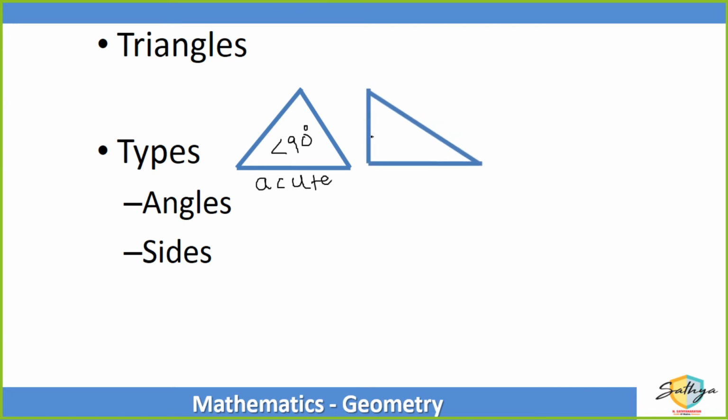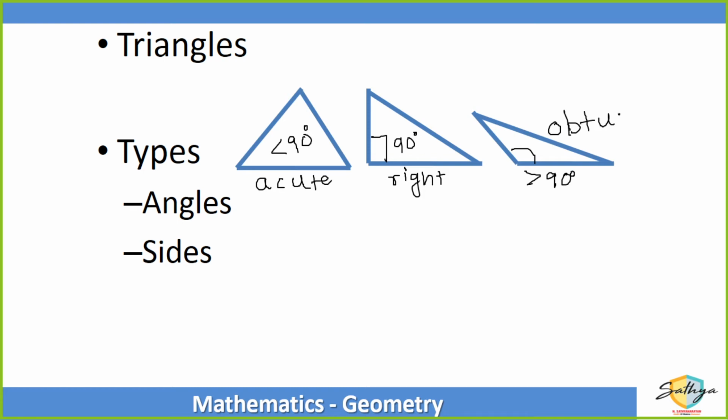If exactly one of the angles is equal to 90 degrees, then this is known as a right angle triangle. And if exactly one of the angles is greater than 90 degrees, then it is known as an obtuse angled triangle. Now, the sum of the 3 angles of a triangle is always equal to 180 degrees. So, कोई भी triangle will have minimum 2 acute angles. Out of the 3 angles, 2 of them will always be acute. The third one decides the shape.